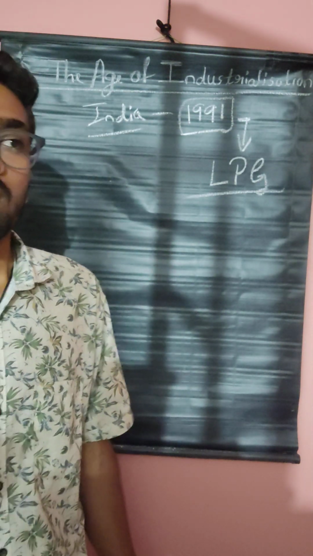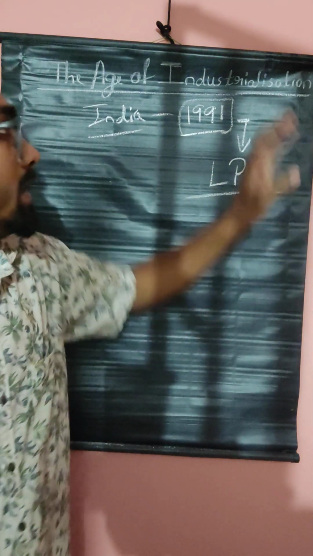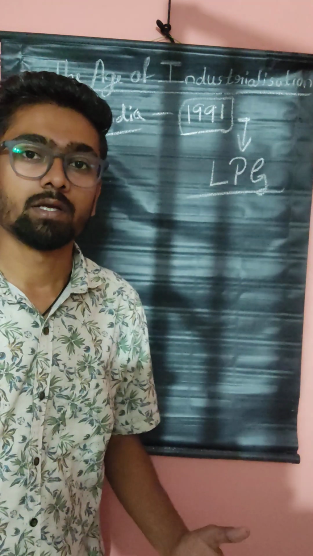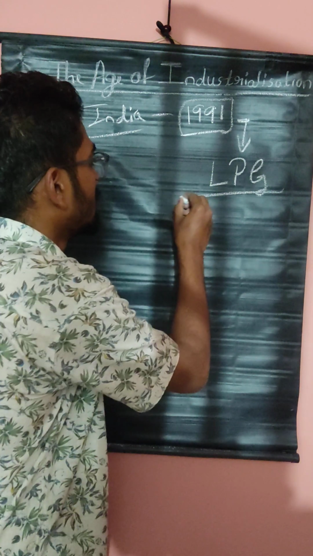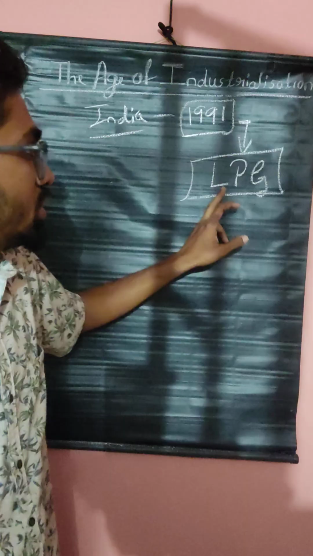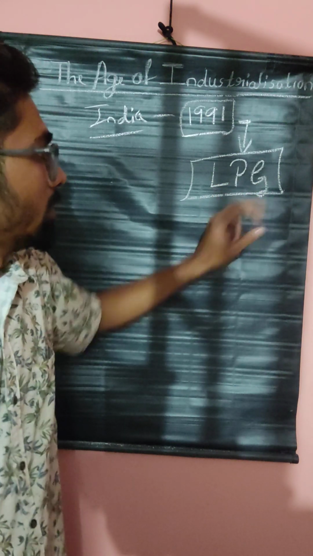We can make our economic strength more. We think, and our government decided that by only growing industries we can grow economically. That's why they made this act or provisions, that is liberalization, privatization, globalization.